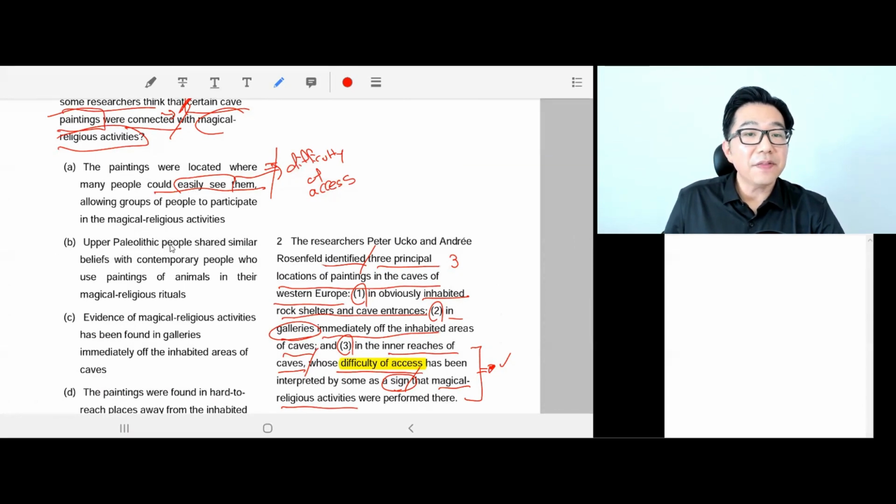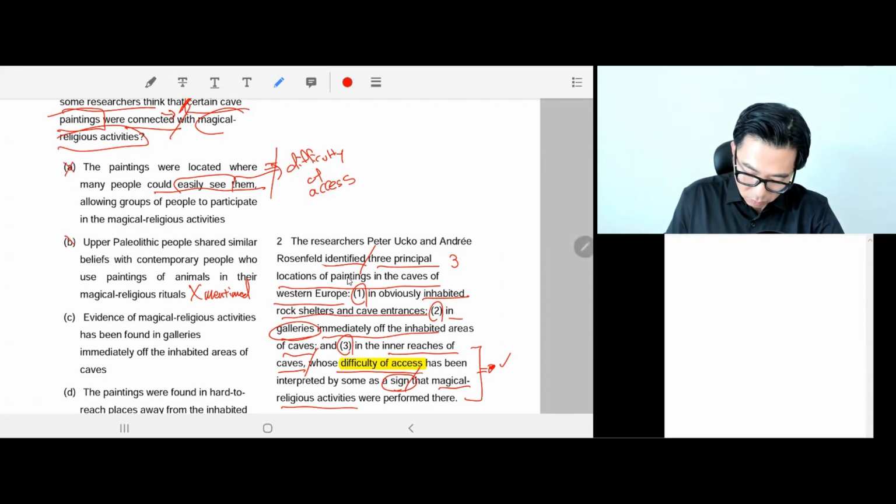B, Upper Paleolithic people share similar beliefs with contemporary people who use paintings of animals in their magical religious rituals. It's just not mentioned at all. I don't know where this comes from. There is no mentioning of this whatsoever from paragraph 2. So B is out as well.